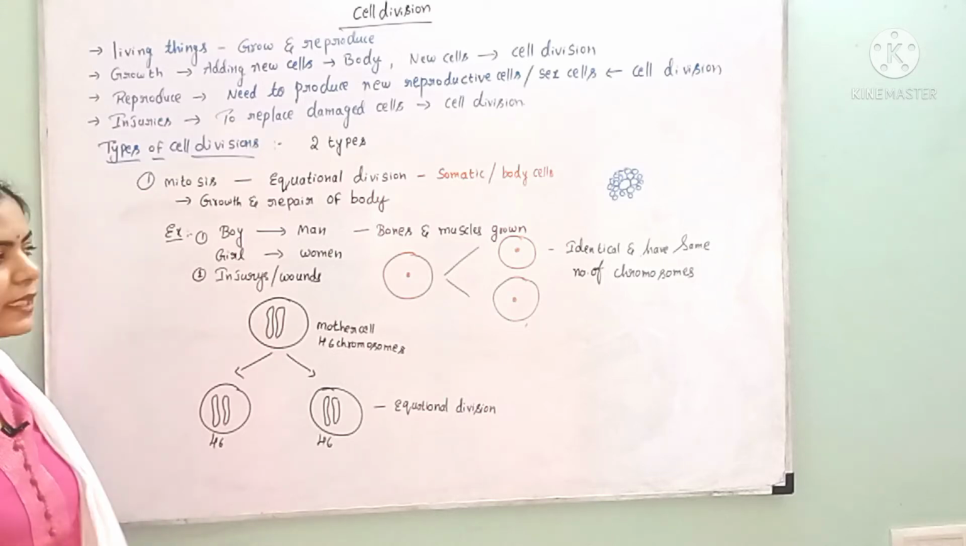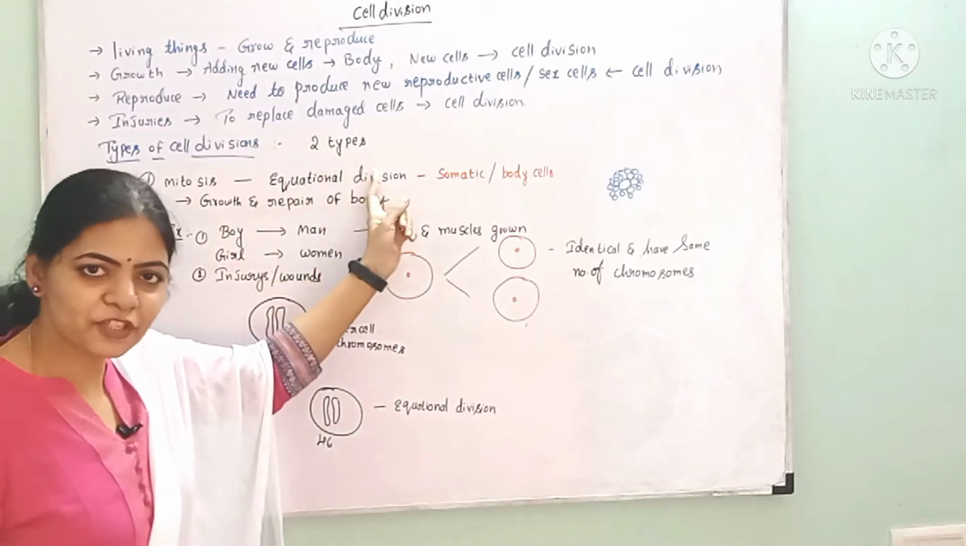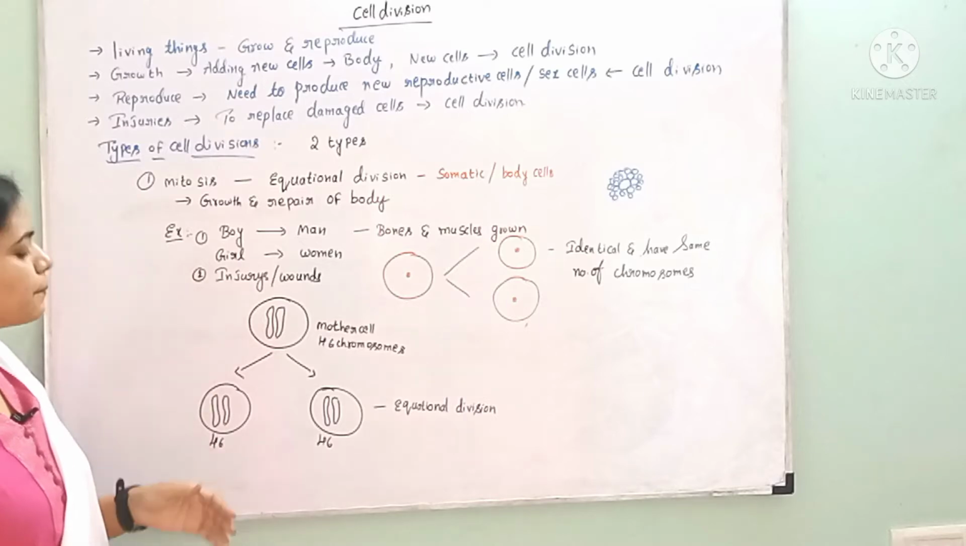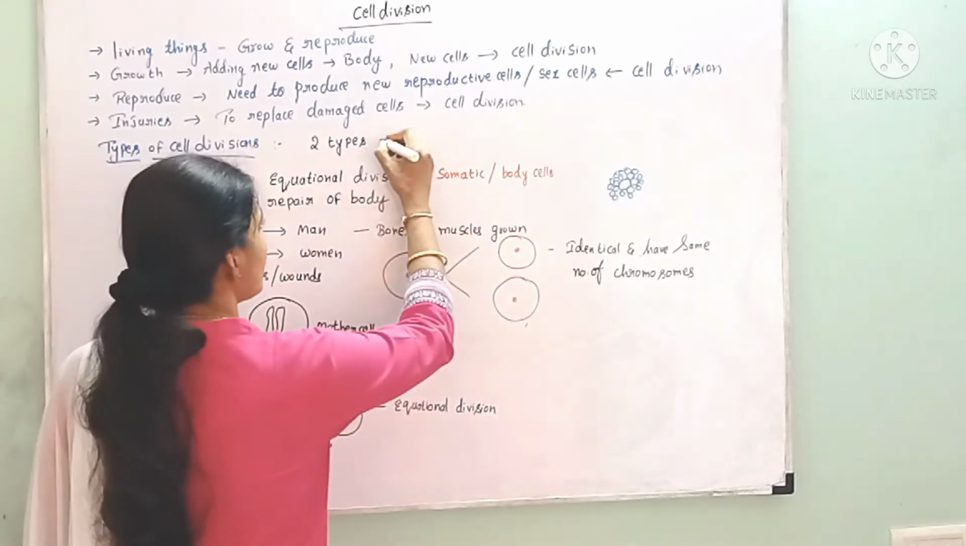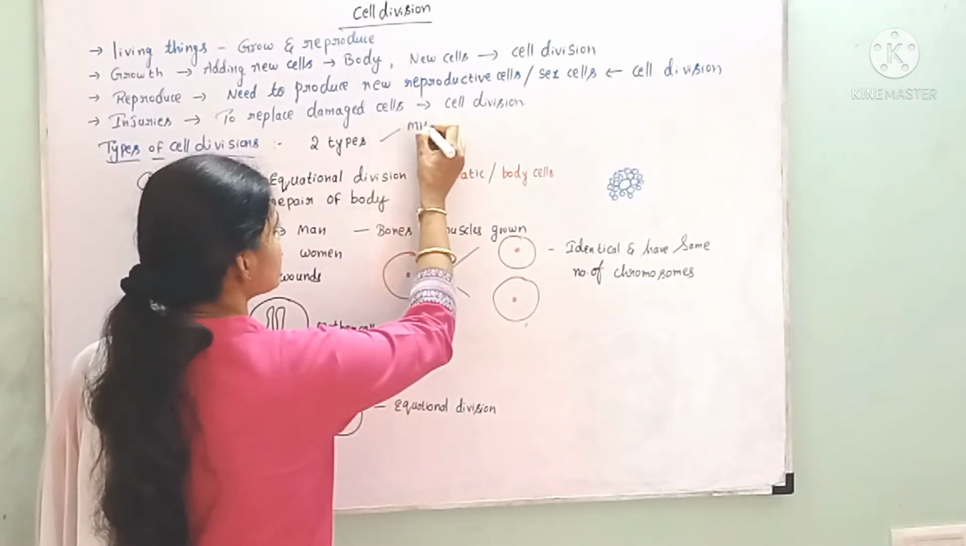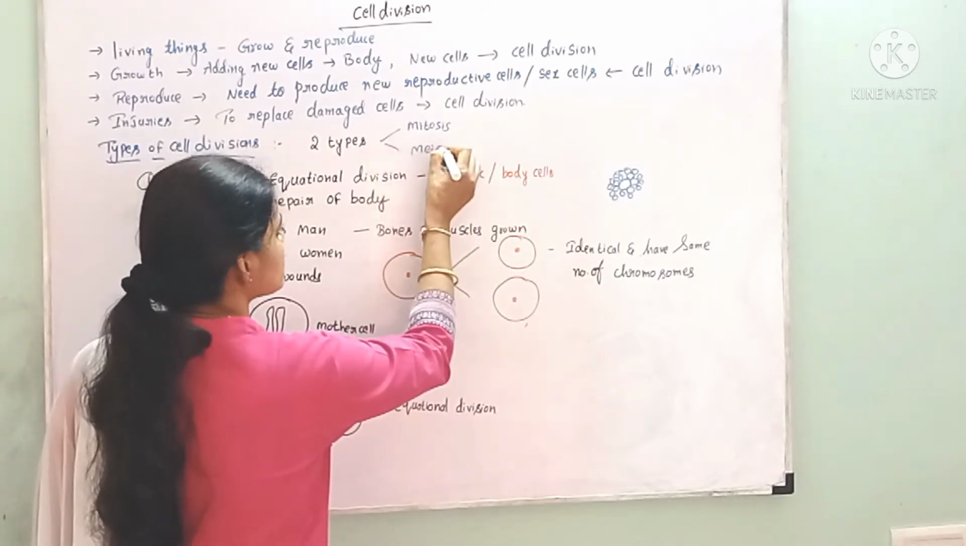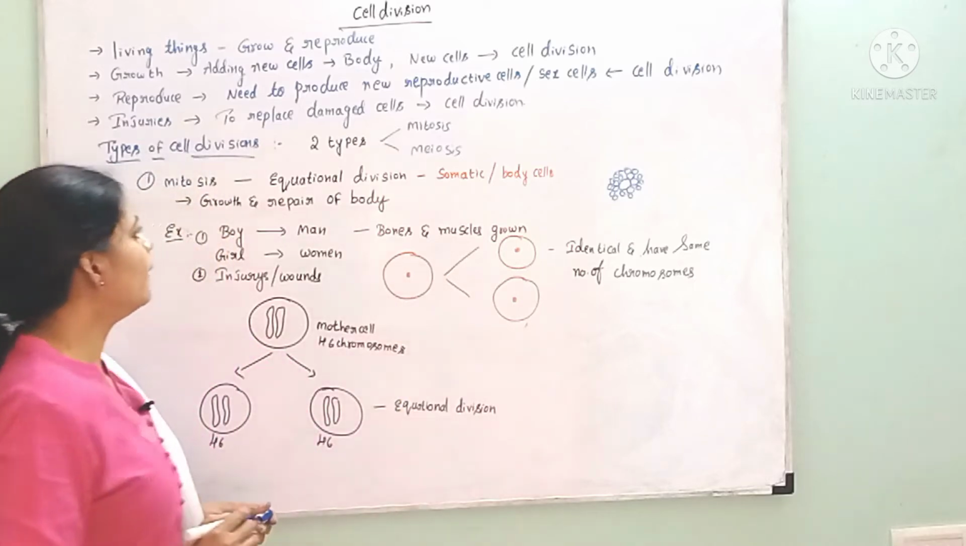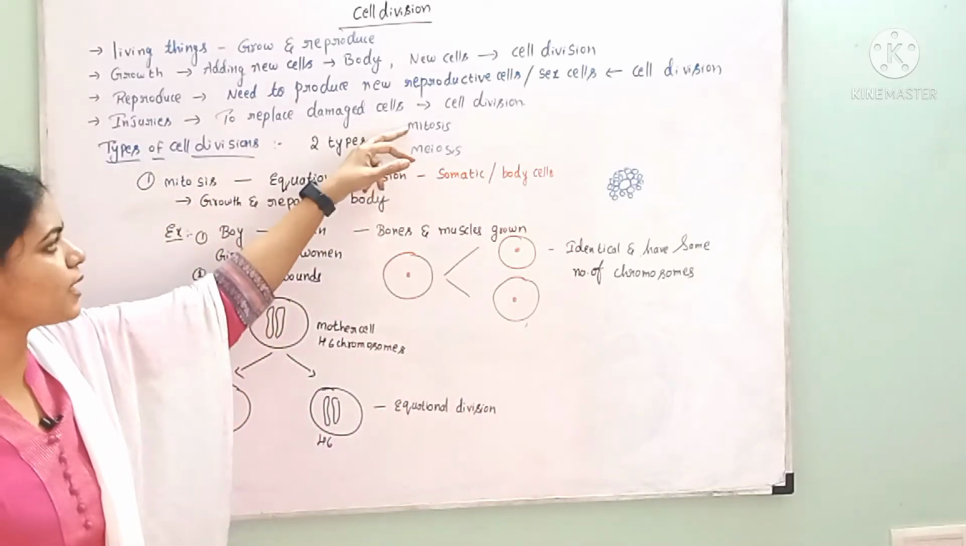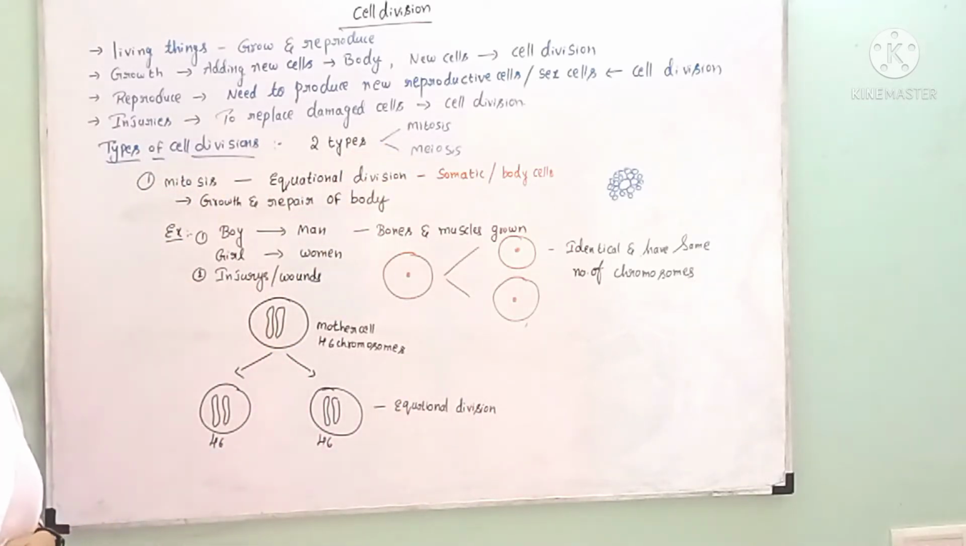And what are the types of cell division? There are two types of cell divisions. One is mitosis and the second one is meiosis. Here, mitosis and meiosis are the two types of cell divisions.